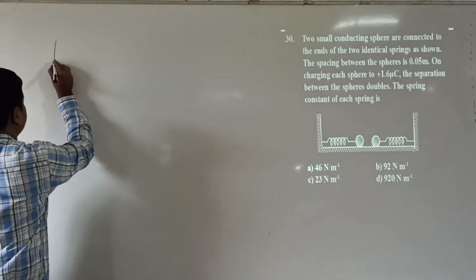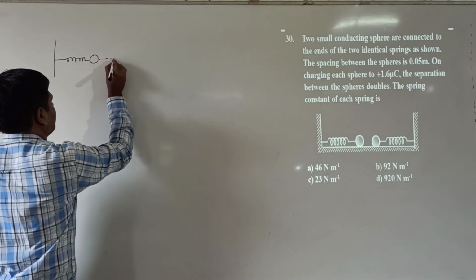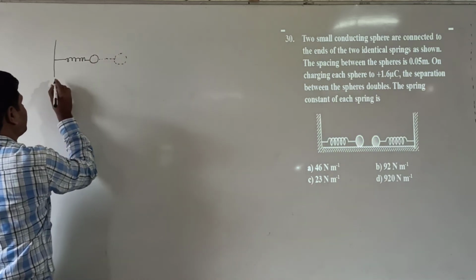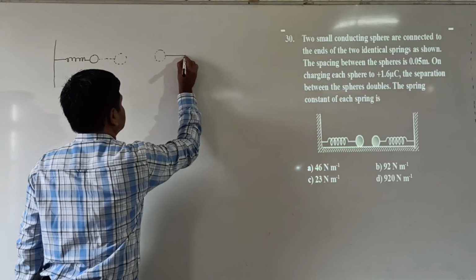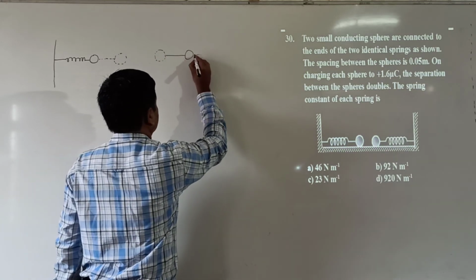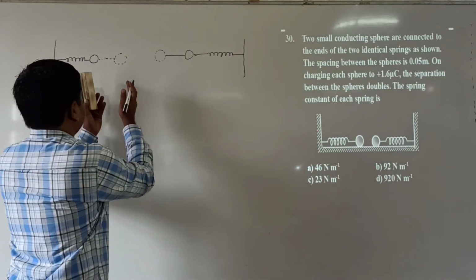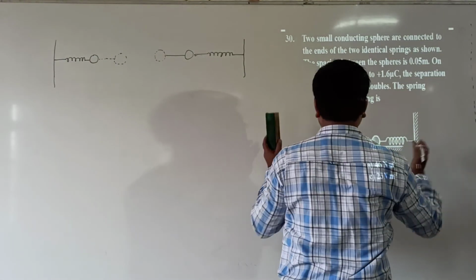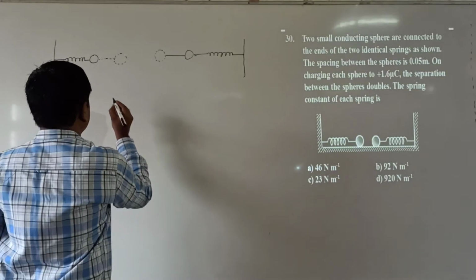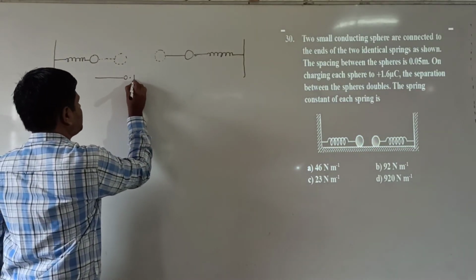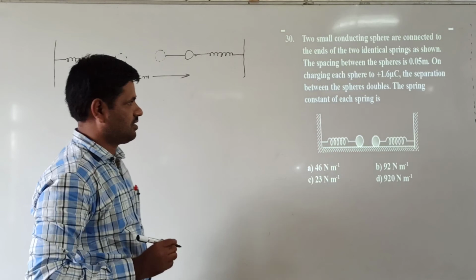It is compressed, so I am drawing the final position here. Here the ball is there, and due to compression it is moving like this. Here also a ball is there, and due to compression it is moving like this. Now the separation is doubled. Actually the separation is 0.05, and doubled means the separation becomes 0.1 centimeters.